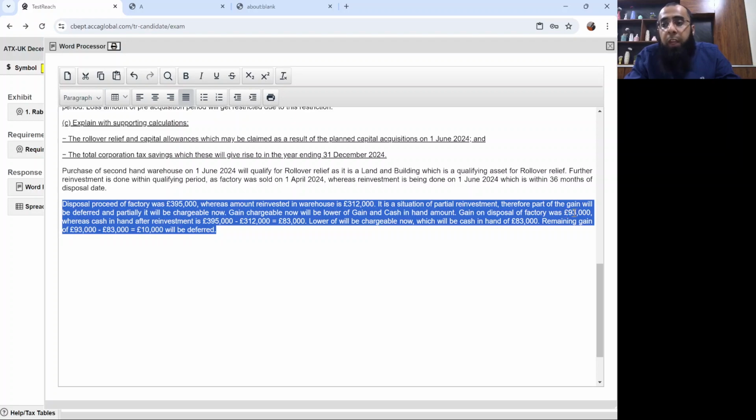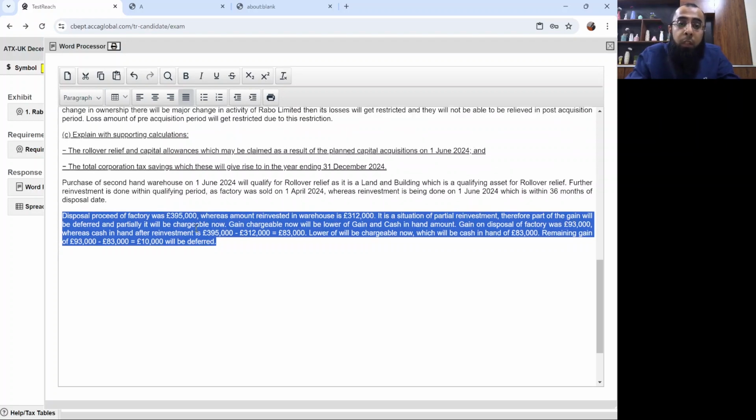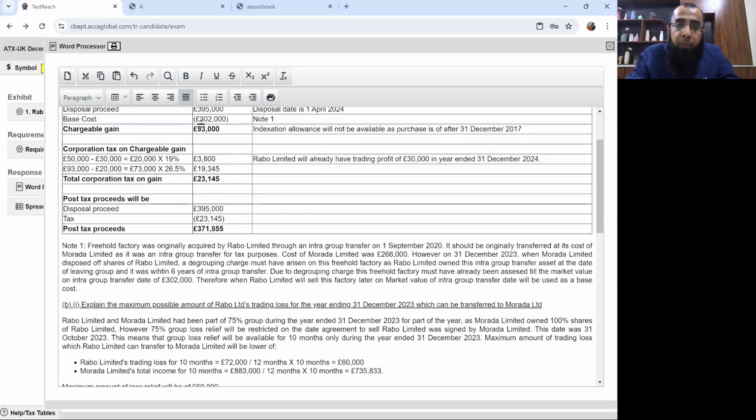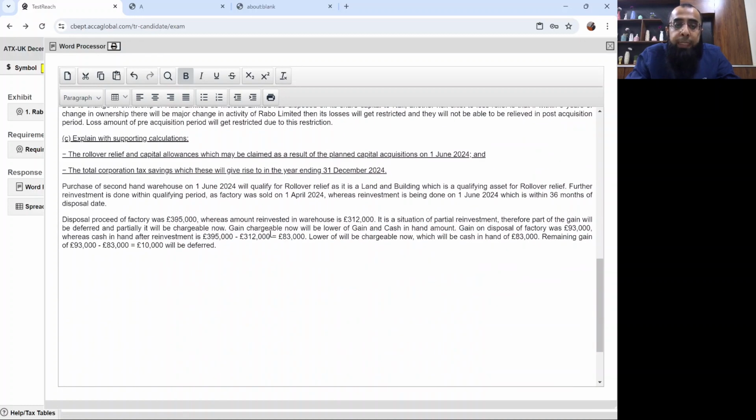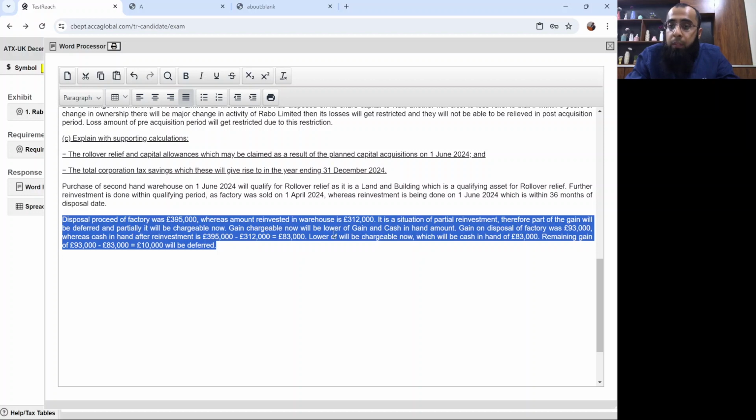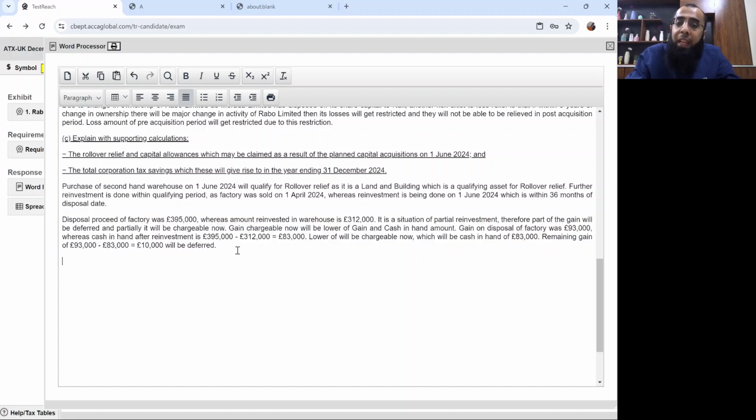Gain on disposal of factory was £93,000, which we ourselves calculated above in part A. And our cash in hand is £83,000. So lower of will be chargeable now, which will be cash in hand of £83,000, and remaining gain of £10,000 will be deferred.